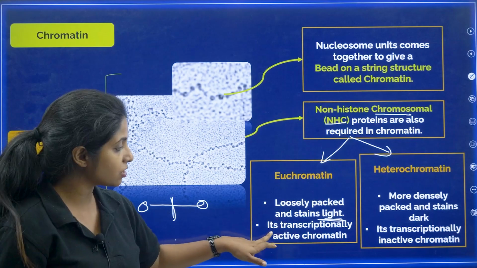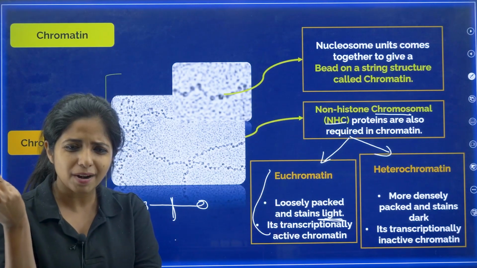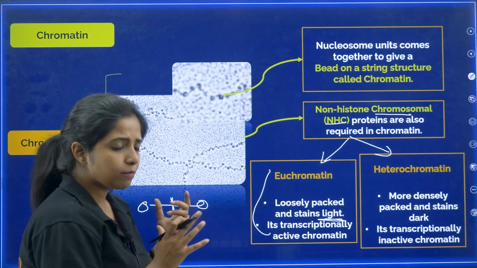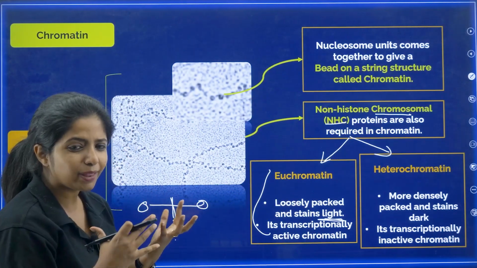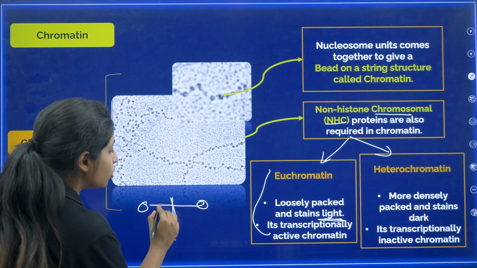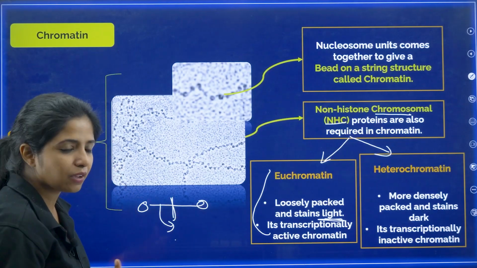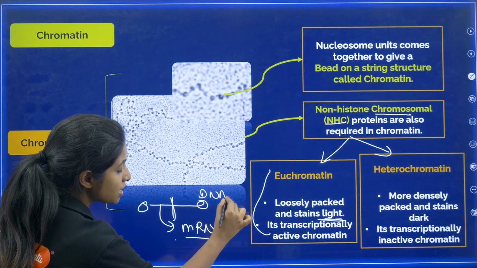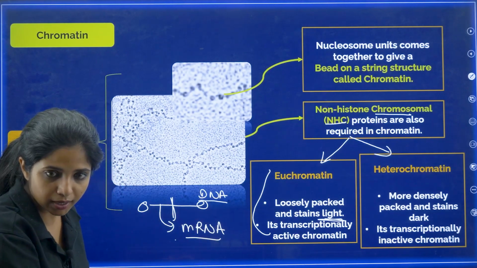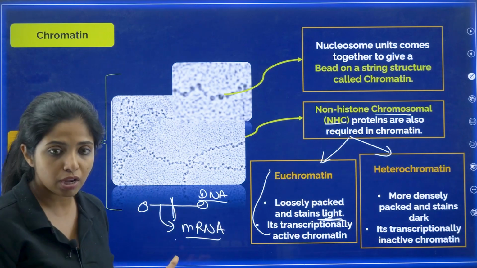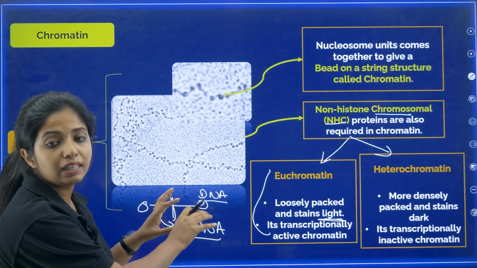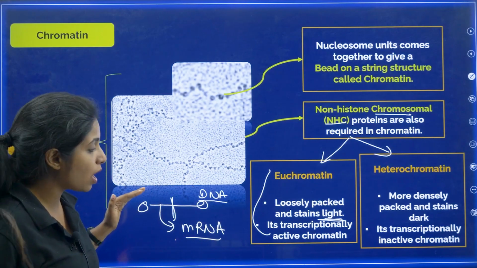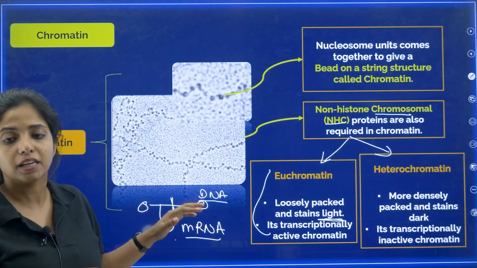And I'll call this transcriptionally active chromatin. What do you mean by that, ma'am? Basically, why do we need DNA for making proteins, right? This information which is there in the DNA is not understood by the people who make the proteins. So you transcribe this information into some other language and you call the structure mRNA. From the DNA, you transcribe the information into mRNA, my dear children. This process is known as transcription. And for that, you need enzymes who can read the language. So when I say this is euchromatin, I say that it is transcriptionally active. That means this process can easily take place over here.